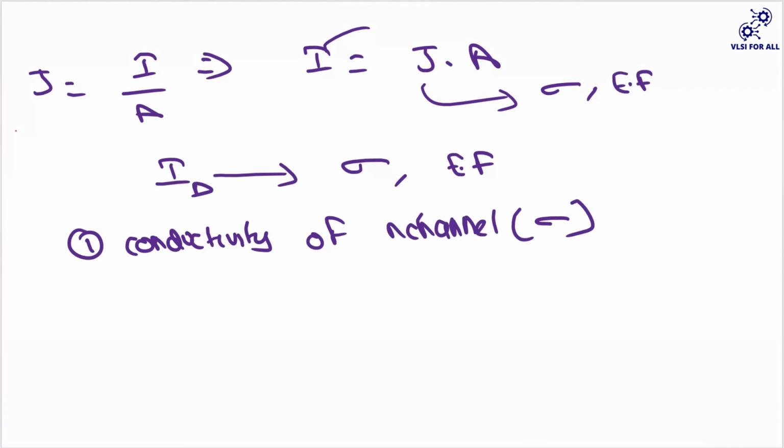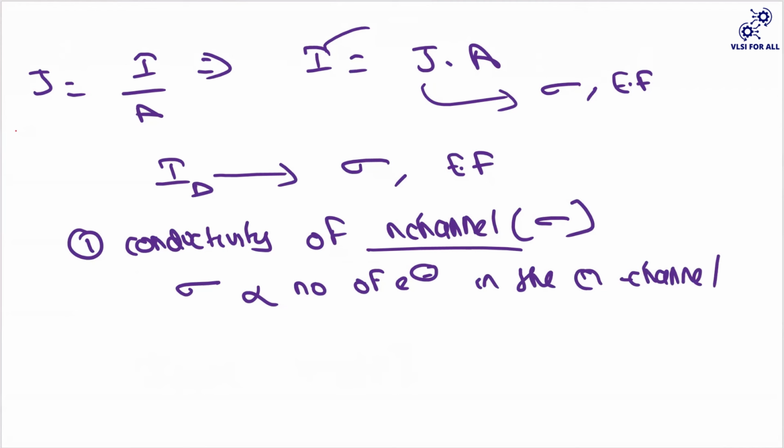So now, your sigma depends on what? Your sigma depends on your number of electrons in the N channel. Conductivity means the ability of a material to pass the current, right? So now ultimately, what's making this device pass the current? That is your N channel, right? So you're mainly focusing on your N channel. So this depends on your number of electrons in the N channel.